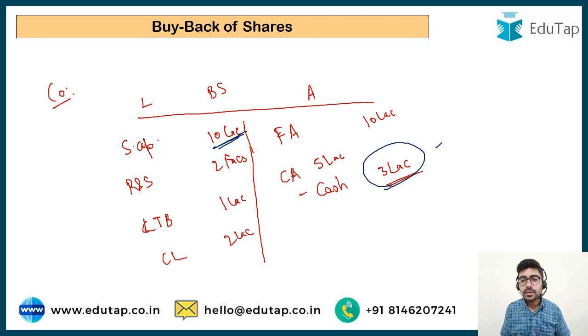So now the cash may decline by 2 lakh. It is going to remain 1 lakh. And the share capital after buyback may remain only 8 lakh. So this can be one of the cases. When the company needs funds, it issues share capital, and sometimes the company also buys back the shares because of different sorts of reasons. And we are going to take a look at all those reasons in the upcoming slides.